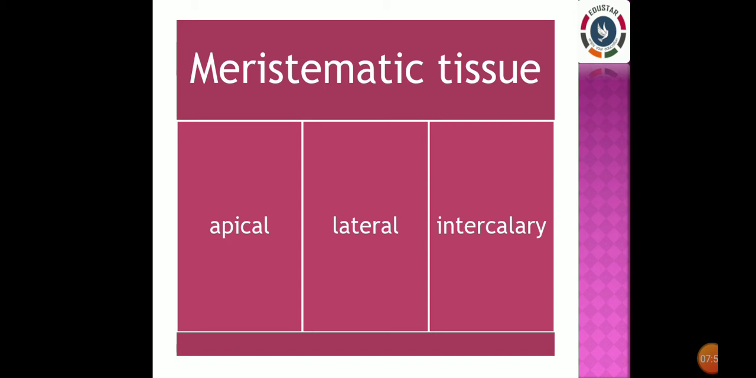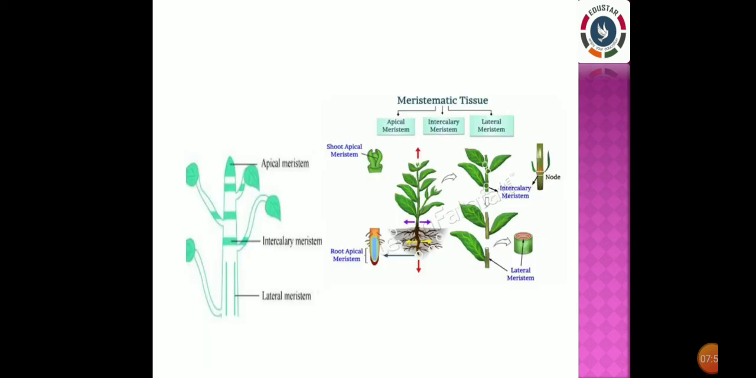Okay, do not be let down by these different names. Look at this picture. Apical meristem is found in the growing tips of the stem and the roots. This tissue divides and helps increase the length of the plant. So, which meristem is helpful to increase the length of the plant? It is nothing but the apical meristem.